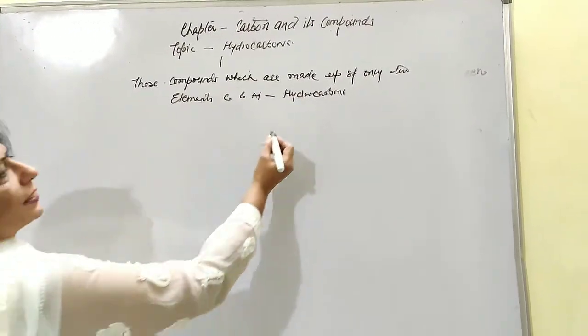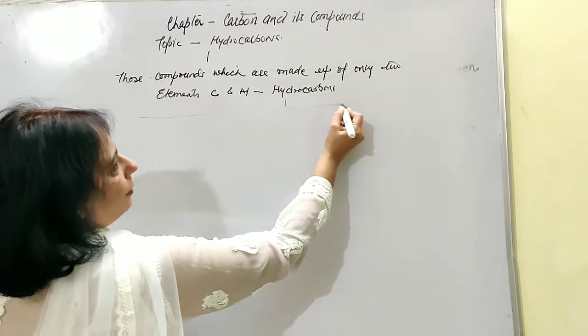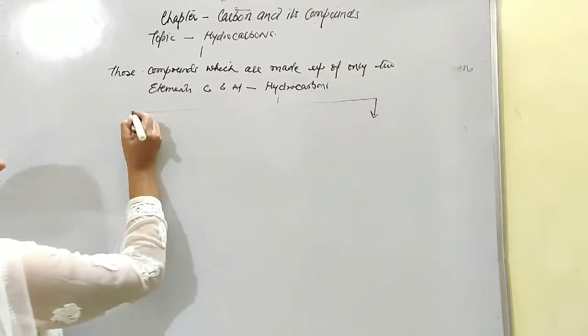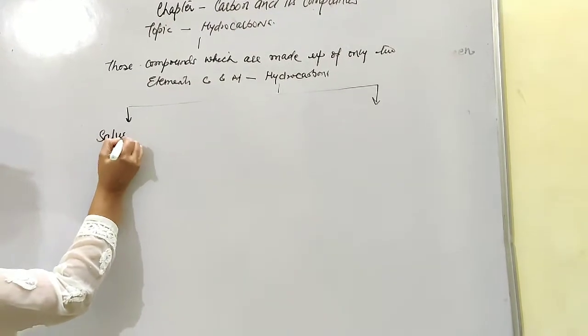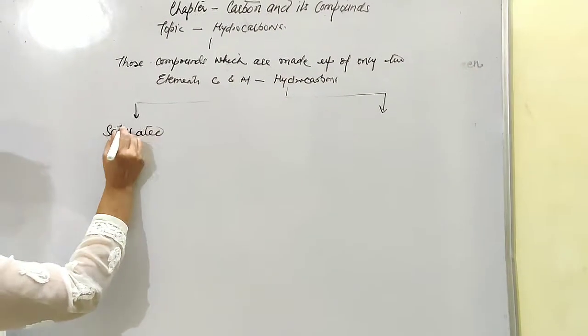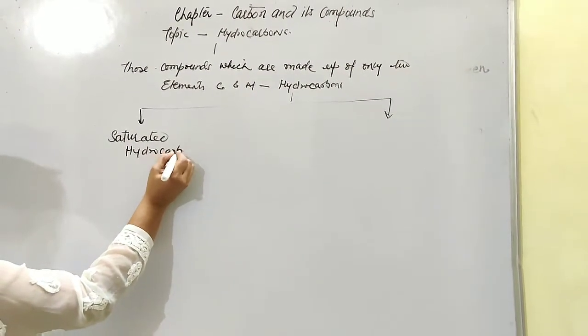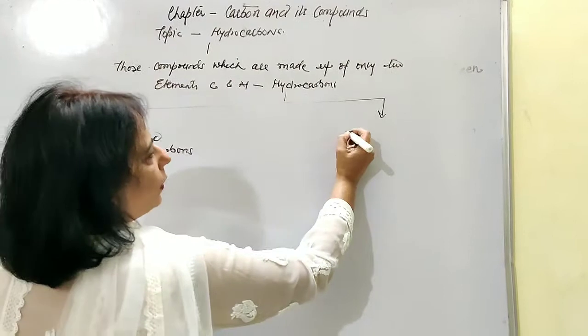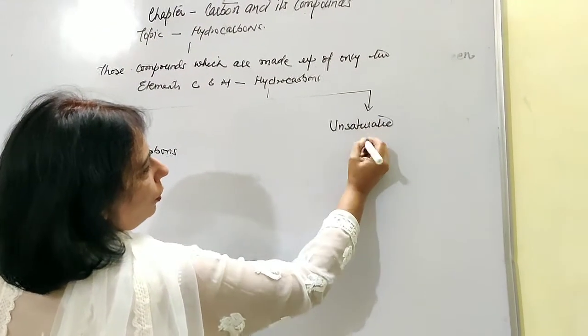These hydrocarbons play a very important role in our day-to-day life. They have been divided into two parts. One are those which are saturated. Saturated means contented. These are saturated hydrocarbons, and the other ones are unsaturated hydrocarbons.